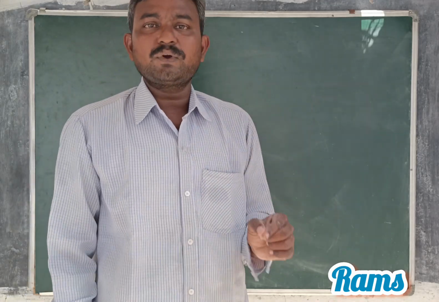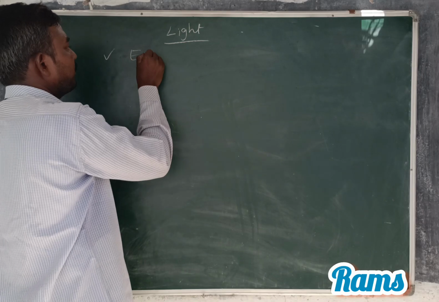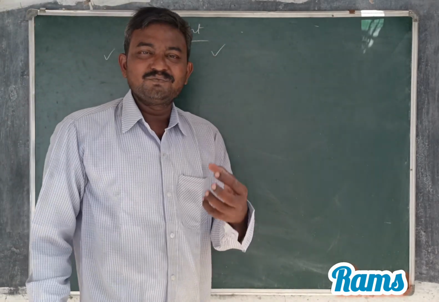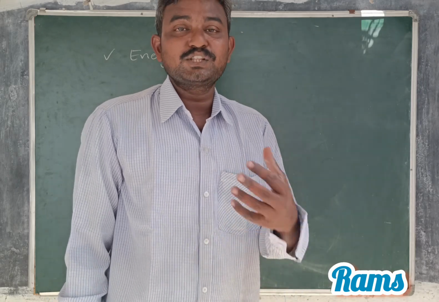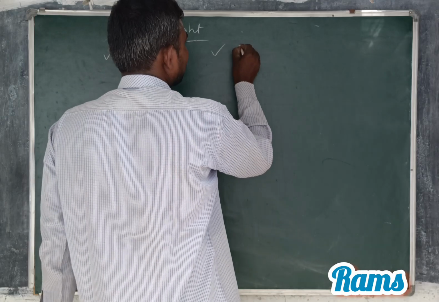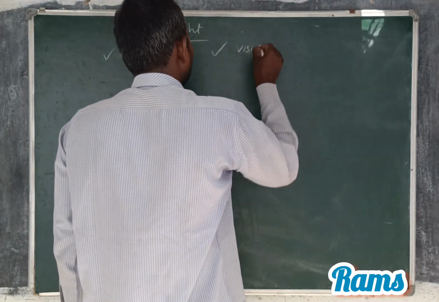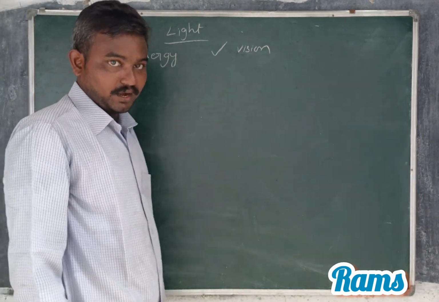Light is a form of energy. Simply, what is it? It's a form of energy. Very nice. Second one, it gives a sensation of vision, which enables us to see the world around us. So light gives the vision. Okay. Next one, how can you see the objects around us?